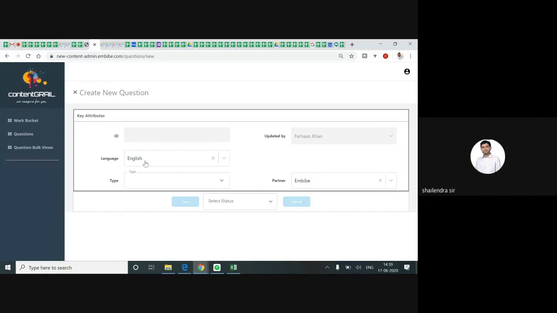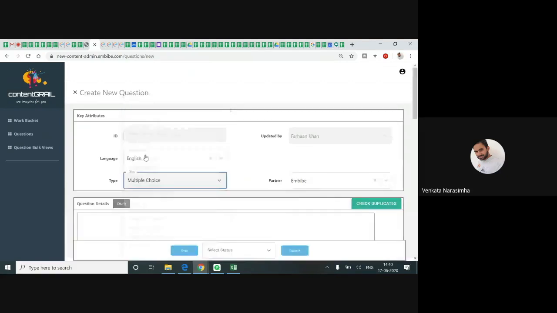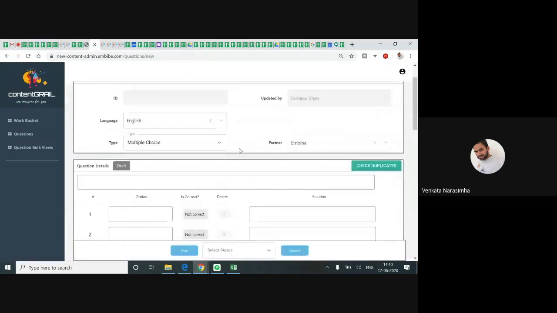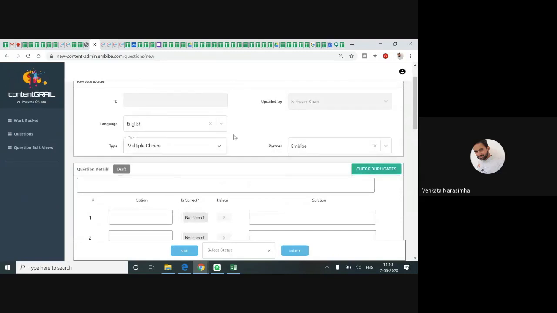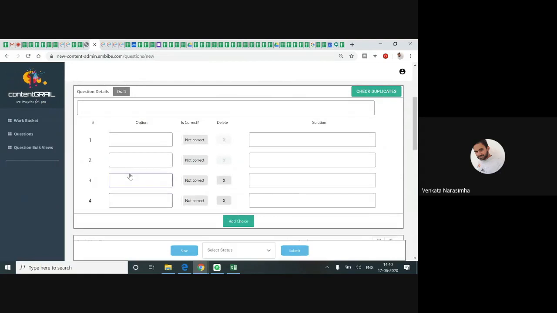The language is English, and under type you can see numerous types. There are many types of questions. Most probably in our daily life we encounter true or false, multiple choice, single choice, fill in the blank, subjective. Here I want to stress multiple choice and single choice. When I choose multiple choice, the whole platform changes into that particular format.